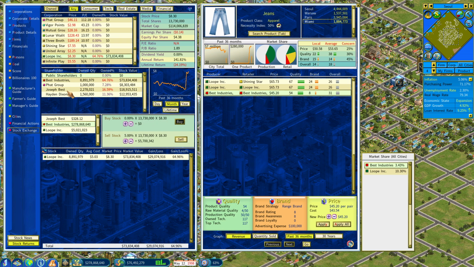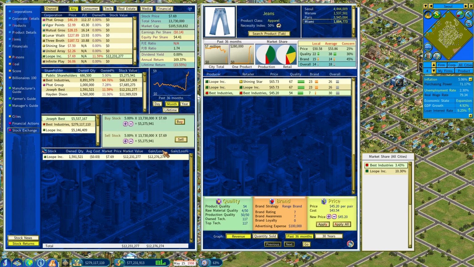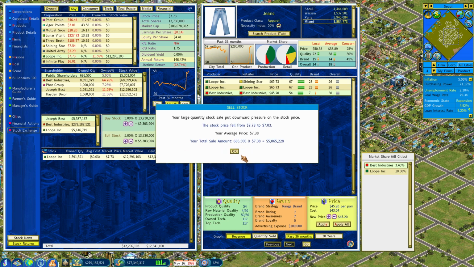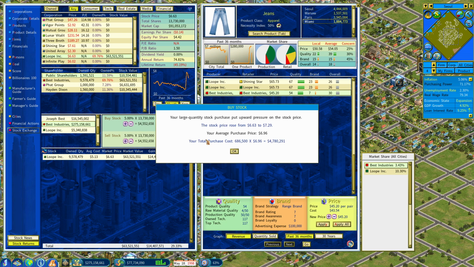Well, and also, why is Joseph holding? I should really just sell it. That'll put the price down. Yeah, I'm gonna sell. Let's sell Loop. Joseph selling Loop. Wait, this interface is always very confusing. Loop is the corporation. Joseph wants to sell. Okay, now Best is buying. No, oh my god. Just sold.